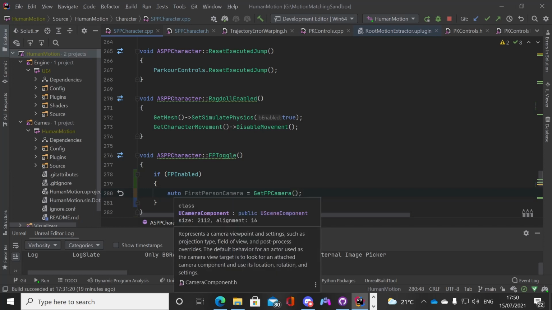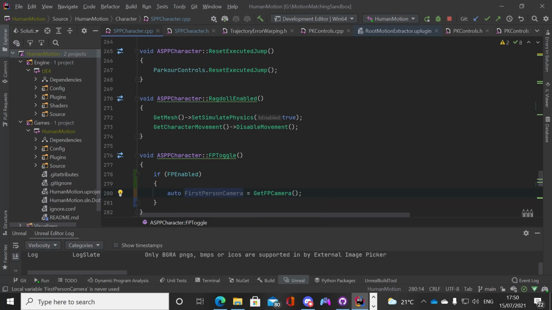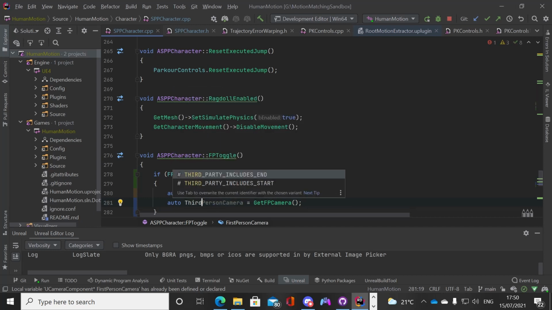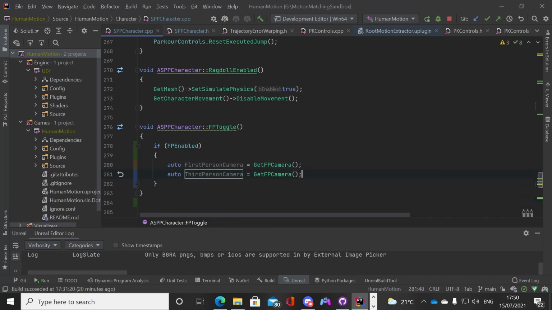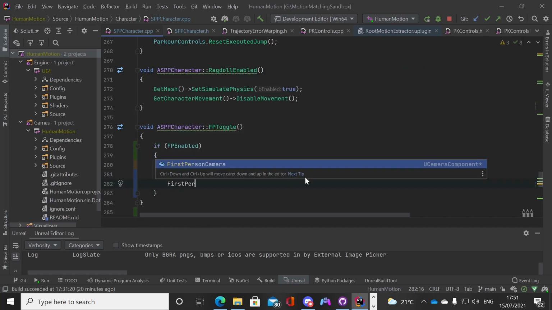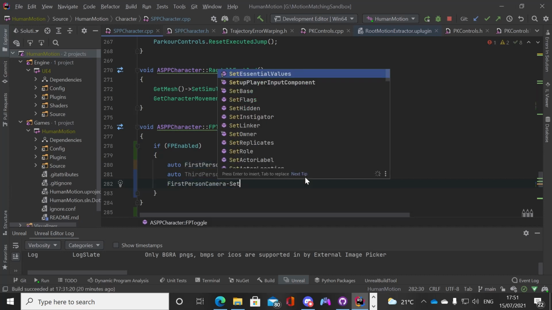This auto here is a bit of a cheat code, I can't lie, it's really cool. Auto automatically does the type necessary depending on what this is. So whatever this type is and requires, it will automatically make this variable of that type. So it's pretty cool. So we want to get the first person camera. If this is enabled, we want to get the first person camera and get the third person camera. If that's true, we're going to get the first person camera and third person camera, and then we want to say first person camera set active.